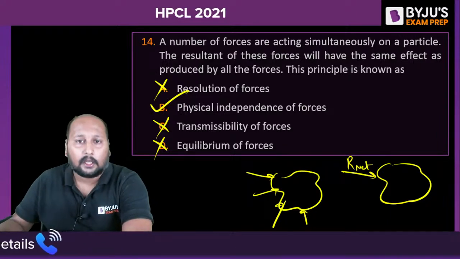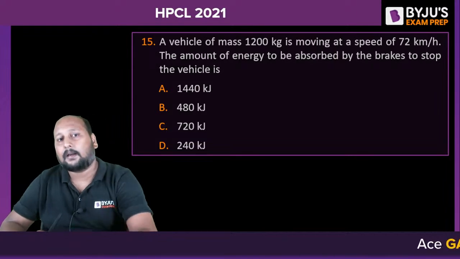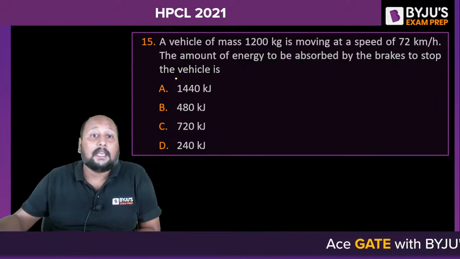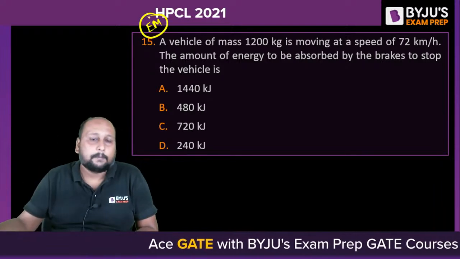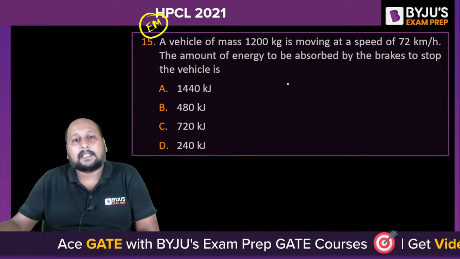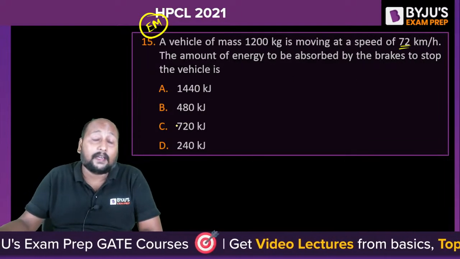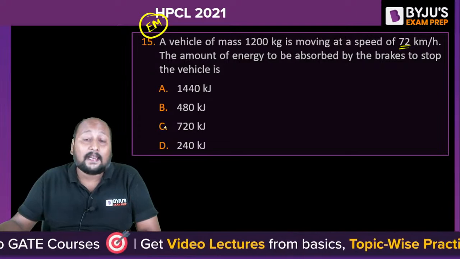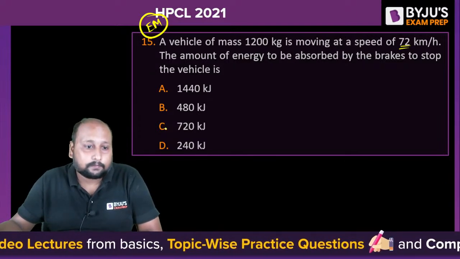Chaliye, next question. We are left with only 3 more questions. Then Chandra sir will be coming up live with his part. A vehicle of mass, again EM, you can see engineering mechanics has a lot of questions, more than theory of machine. A vehicle of mass 1200 kg is moving with a speed of 72 km per hour. What is the amount of energy to be absorbed by the brakes to stop the vehicle?